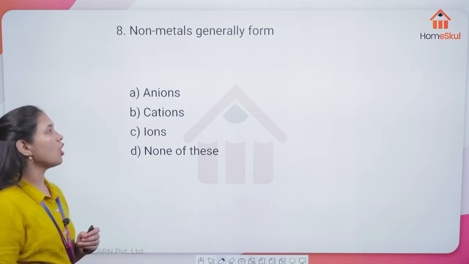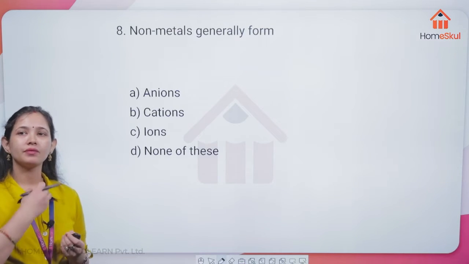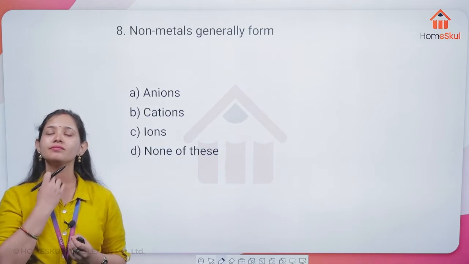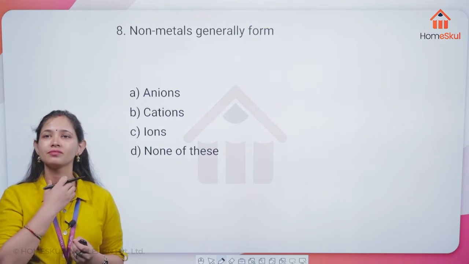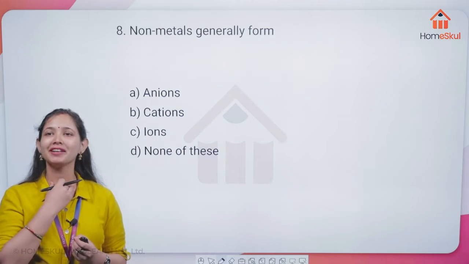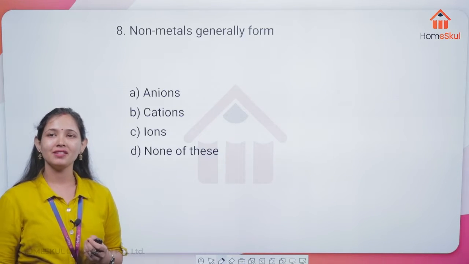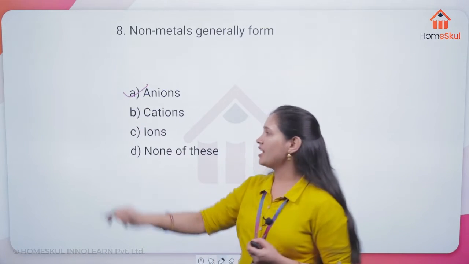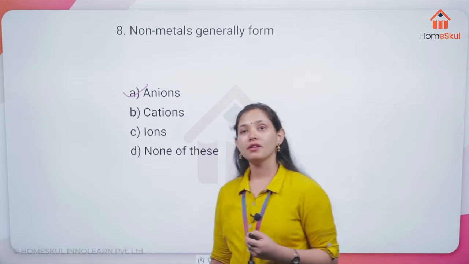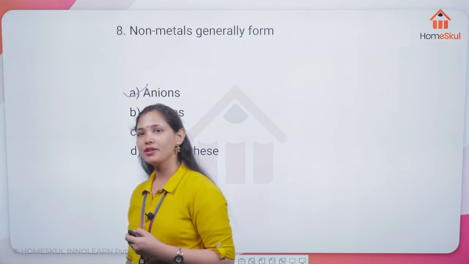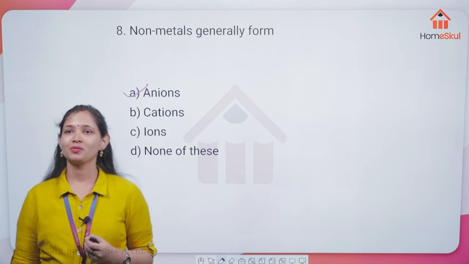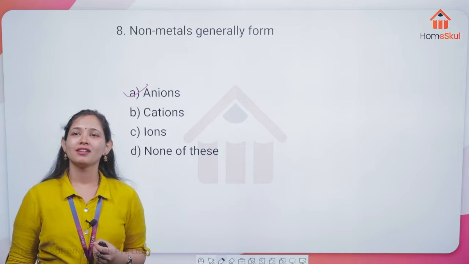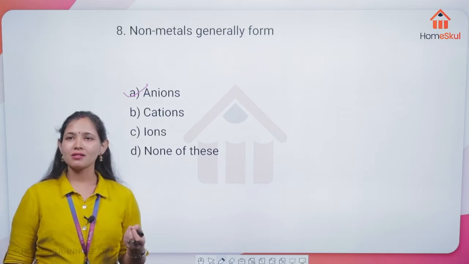Now, non-metals generally form what? Everyone says option A. Yes, very correct option, that is anions. Anions means what? Mohammed also says A, very correct. What are anions?